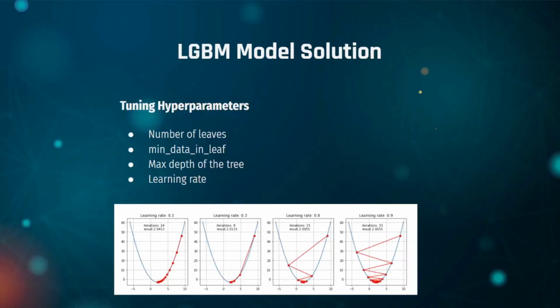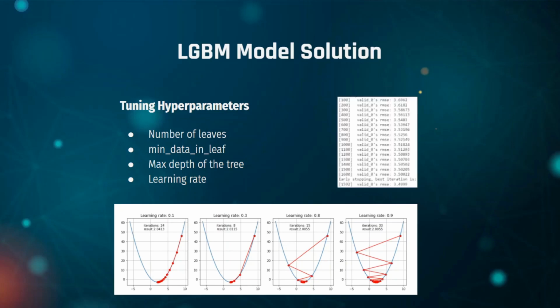Next, in the LGBM model, we train multiple models sequentially, and for each new model, the model gradually minimizes the loss function using the gradient descent method. When it comes to tuning the hyperparameters of the model, the main important parameters for a leaf-wise tree like LGBM are the number of leaves, minimum data in leaf, the maximum depth of the tree, and learning rate. The number of leaves controls the complexity of the tree model, and the max depth of the tree controls the overfitting and underfitting of the model. The learning rate controls the step size, which influences the performance of the model. Ideally, a lower learning rate provides us with a more accurate training model. With all that being said, after training an LGBM model, we achieve an RMSE score of 3.499.